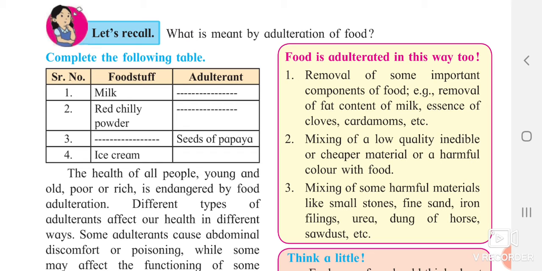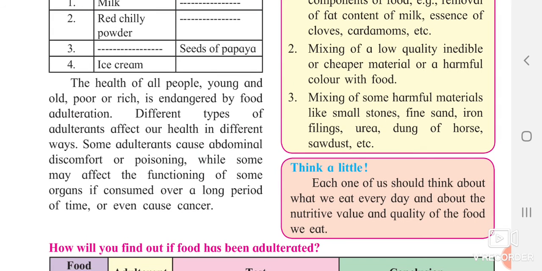Mixing of low quality, inedible or cheaper material, or colors being added to get a proper color. For example, turmeric can also be given a yellow rangoli color. Now, mixing of some harmful material like small stones, or dung of animals, into food grains can be harmful for our human health. So just think about it. Each one should think about each other's health. So always see that whatever you eat and consume has good nutritive value and is of the best quality.